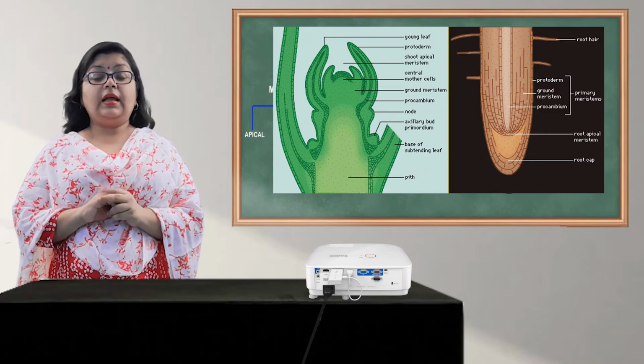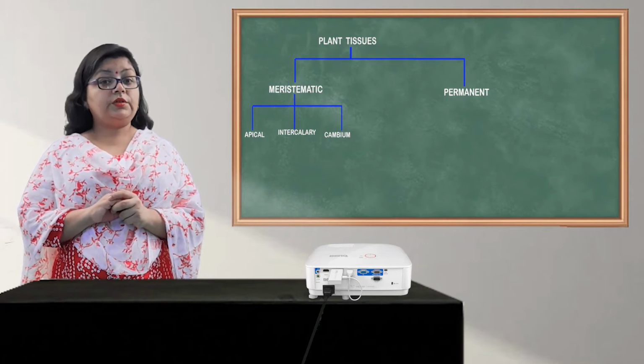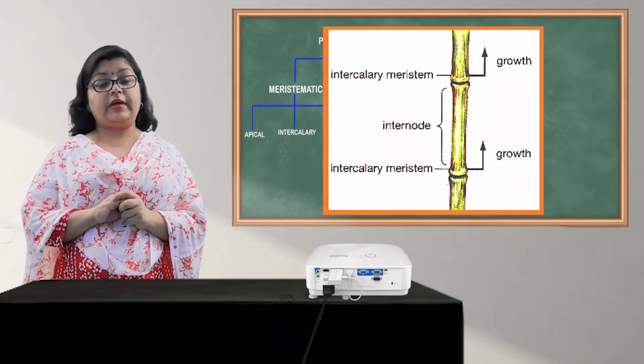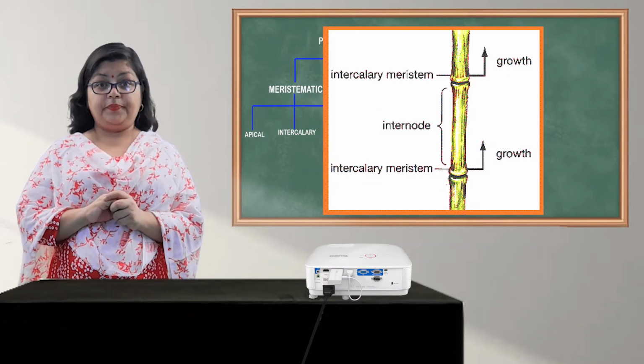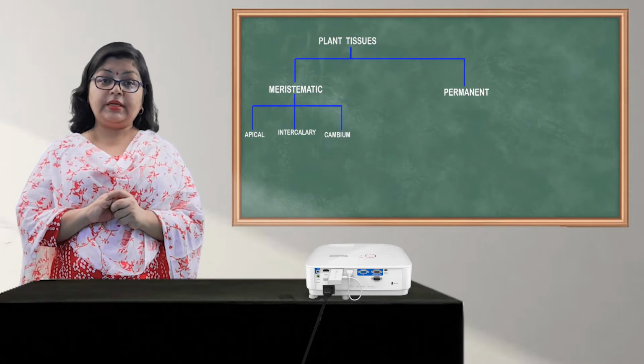Then second are the intercalary meristematic tissues. They are usually found at the nodes from where the leaves arise. Then the third type of meristematic tissues are the lateral meristematic tissues.